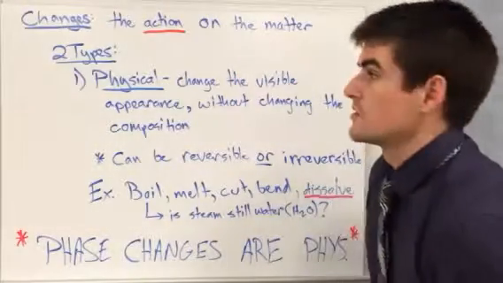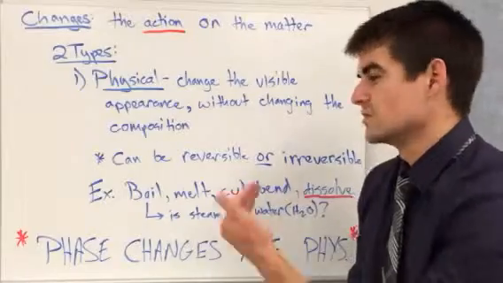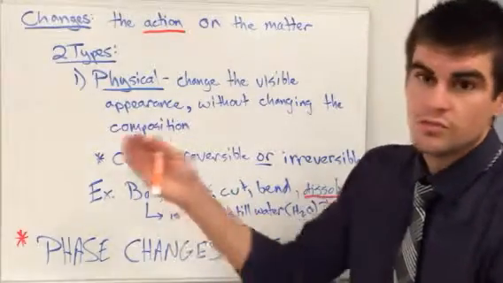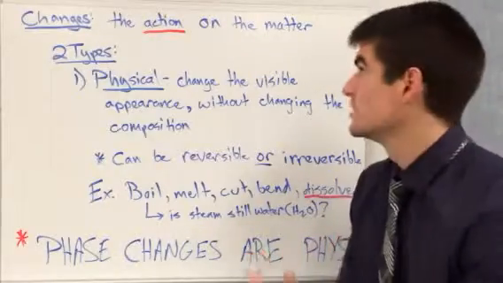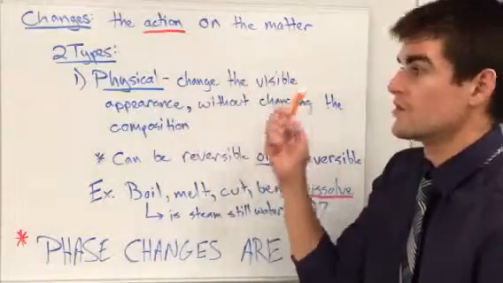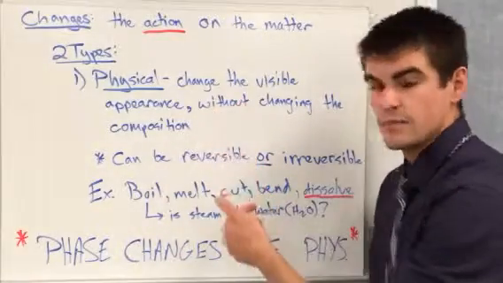The other thing we're going to talk about today, after properties, is changes. Properties are what we use to describe matter. Changes, this is kind of the action. So the action that we are doing on the matter. Two types, again, physical and chemical.